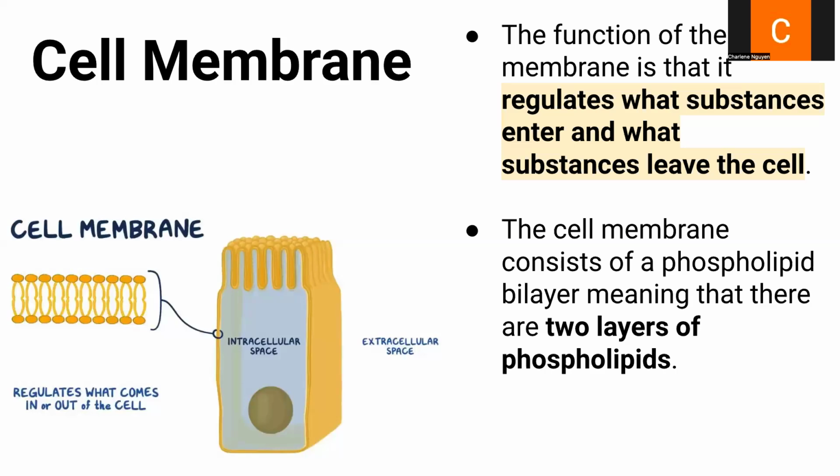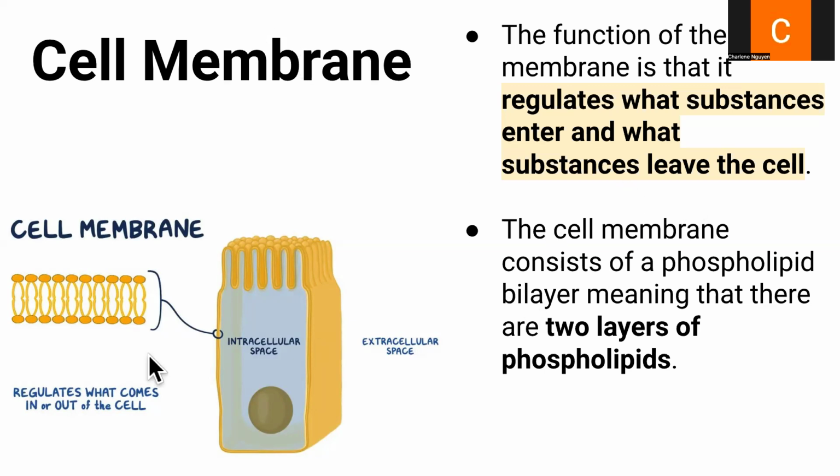Okay, so I'm going to go over the cell membrane and how different substances can be transported across it. The cell membrane is a very important component of both prokaryotic and eukaryotic cells. It's kind of like a security guard. It regulates what goes in and what goes out of the cell based on its structure.